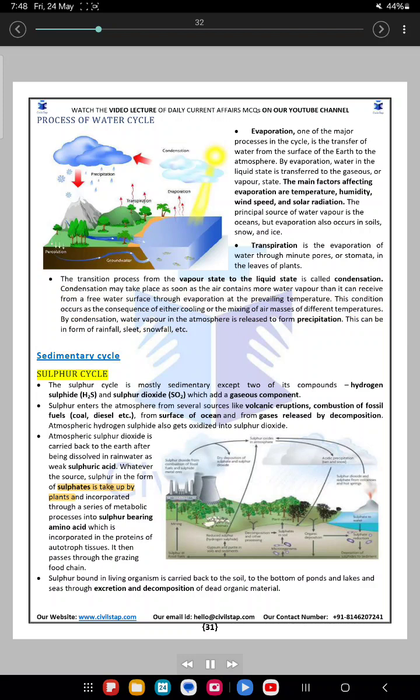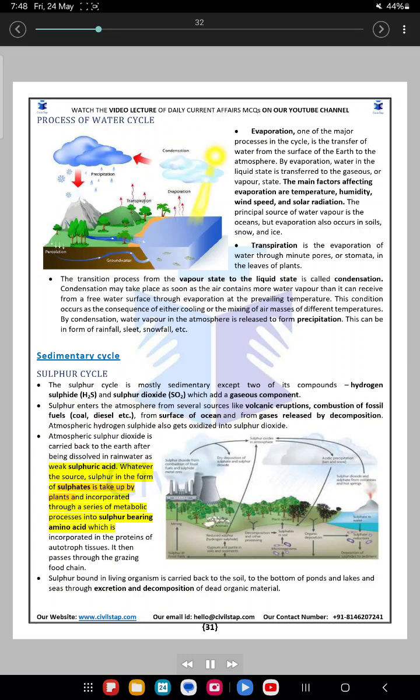Sedimentary cycle. Sulfur cycle. The sulfur cycle is mostly sedimentary except two of its compounds, hydrogen sulfide H2S and sulfur dioxide SO2, which add a gaseous component. Sulfur enters the atmosphere from several sources like volcanic eruptions, combustion of fossil fuels, coal, diesel etc., from surface of ocean and from gases released by decomposition. Atmospheric hydrogen sulfide also gets oxidized into sulfur dioxide. Atmospheric sulfur dioxide is carried back to the earth after being dissolved in rainwater as weak sulfuric acid.